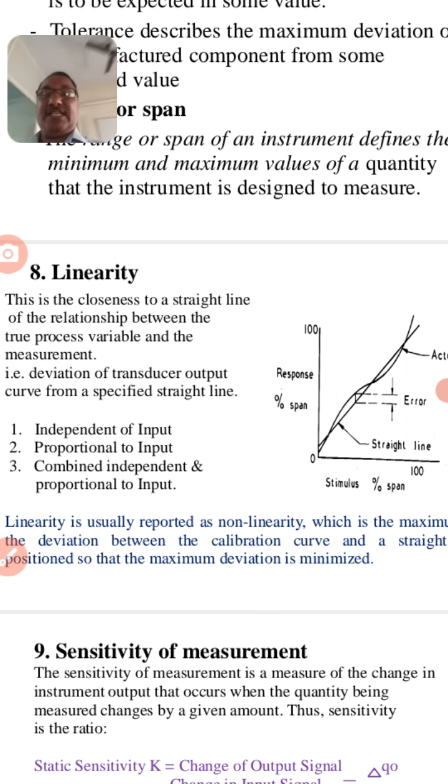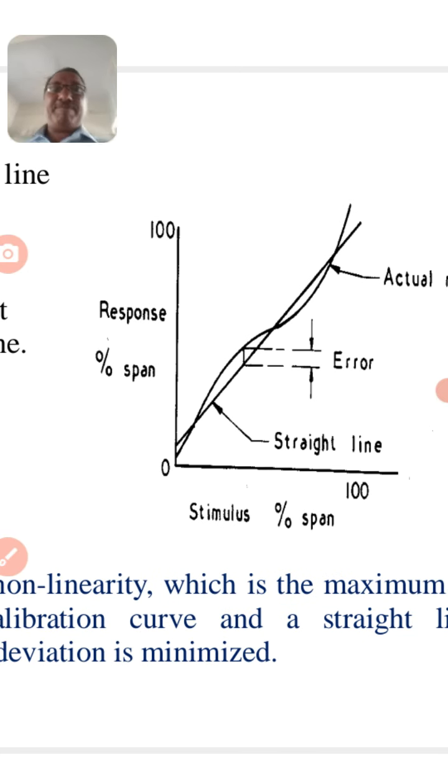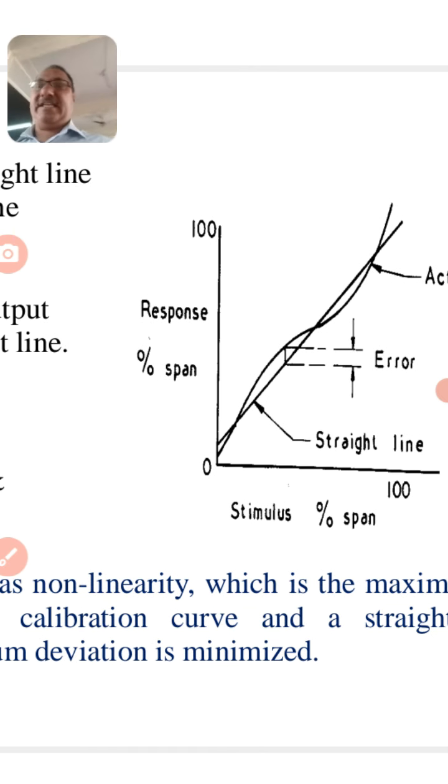Linearity. This is the closeness to a straight line of the relationship between the true process variable and the measurement. A straight line is the expected output, but the measurement is not a straight line. There will be deviation at certain stages, and that is called nonlinearity. Expected is a more linear or straight line, but it will not be there.